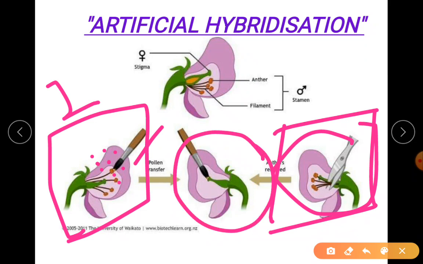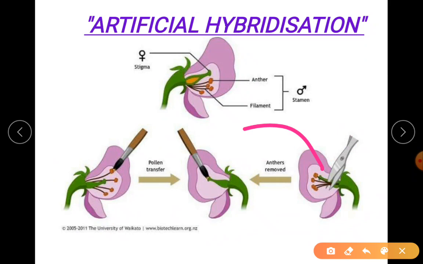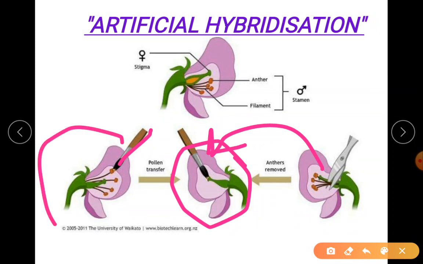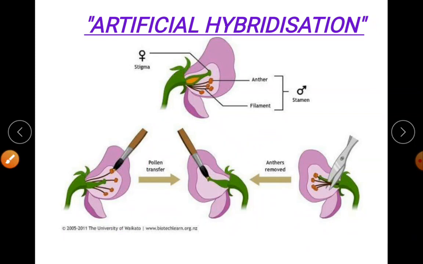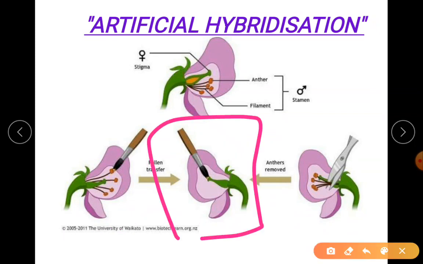And this is after the cut. After the flower is cut, this is how it looks. The stamens are cut, right? This is how it looks. This paintbrush is useful to tap the pollen grains from your desirable flower. So you got some idea. The tapping process is not important for you. This is actually your practical part.